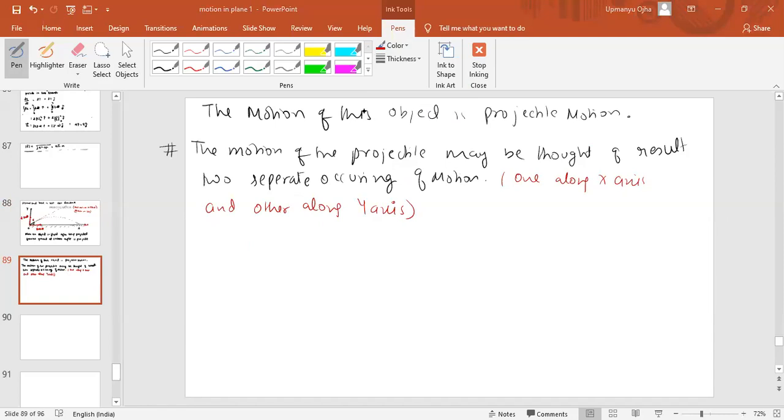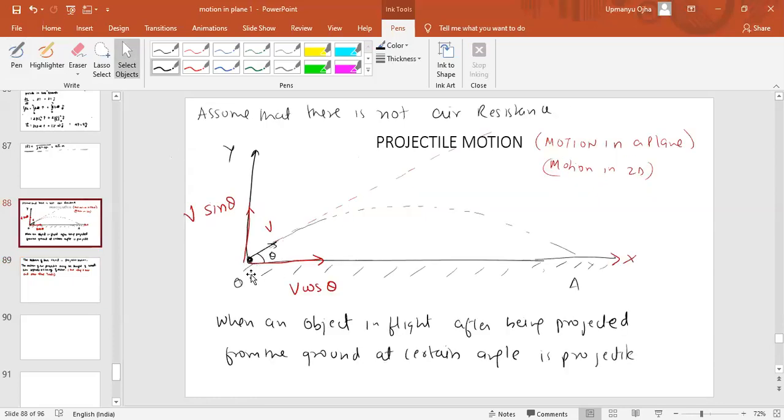I'll just leave it at this understanding for now. Now you just think on this point. Just tell me, in this motion of the projectile, what is the acceleration there? Means which acceleration is there?